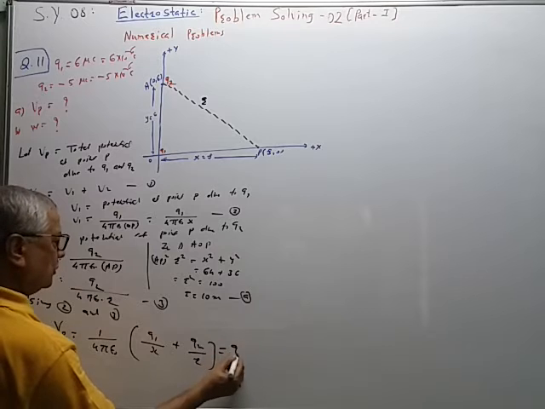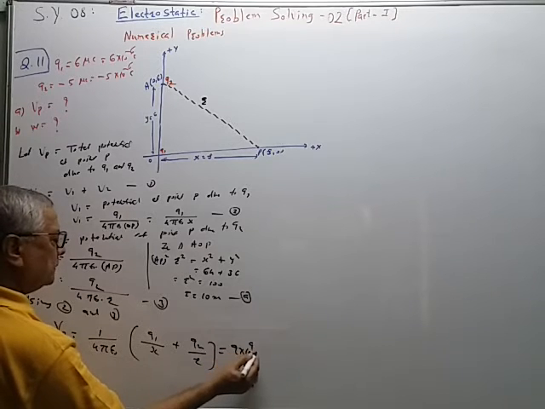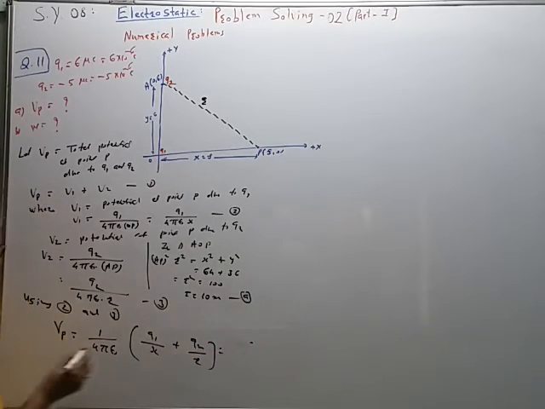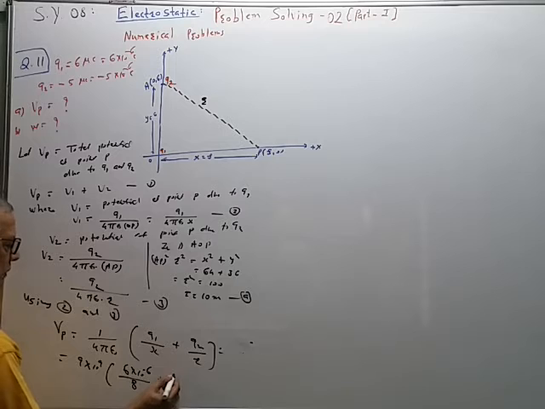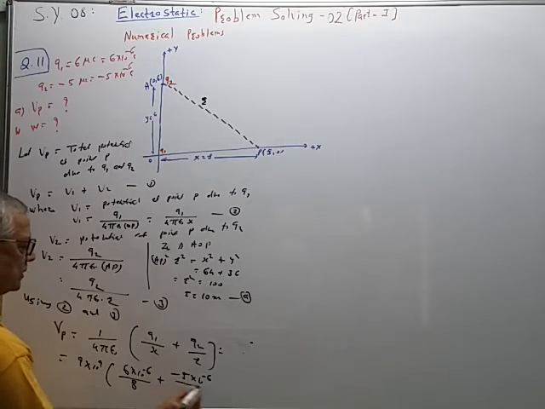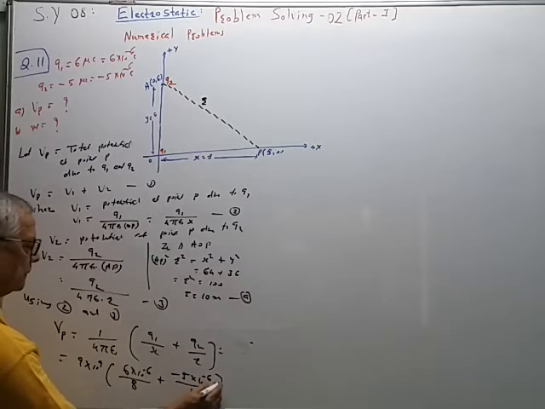So this is equal to 9 into 10 raised to 9, the value of 1 upon 4 pi epsilon we directly substitute, q1 is equal to 6 into 10 raised to minus 6 upon x is equal to 8 plus minus 5 into 10 raised to minus 6 upon 10.